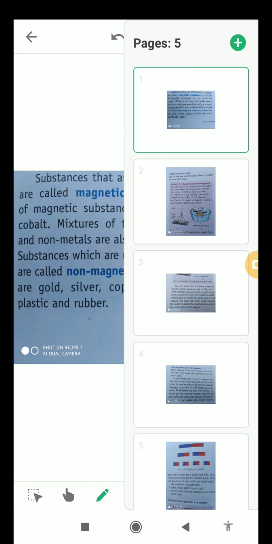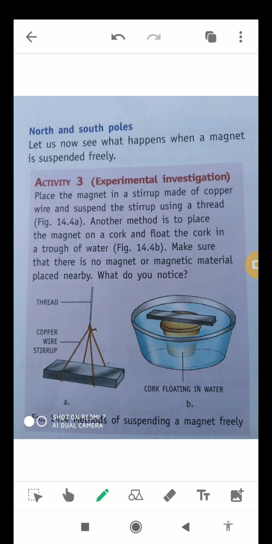Now we will move to the next slide. Now we will talk about north and south poles. Let us now see what happens when a magnet is suspended freely, and we will come to know about this with the help of activity number 3. For this we have to place a magnet in a stirrup made of copper wire and suspend the stirrup using a thread, as in figure 14.4, part A.